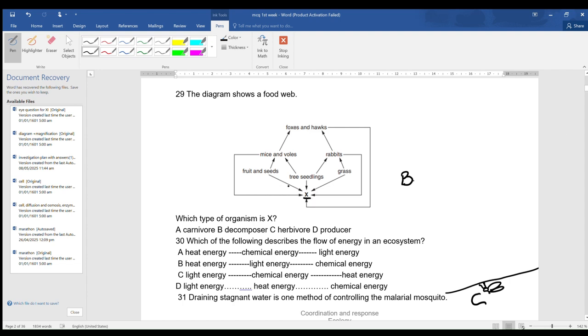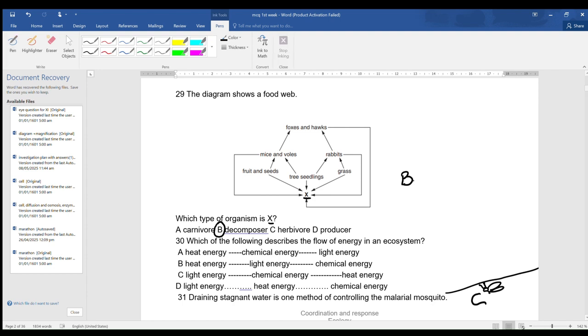As we can see, all the organisms are eventually leading towards this X. That means this organism should be a decomposer, because we know that eventually all the organisms, when they die or their excretory waste, they eventually return to the decomposer, because then the decomposer will feed upon it and release the nutrient in the soil as well as in the environment.